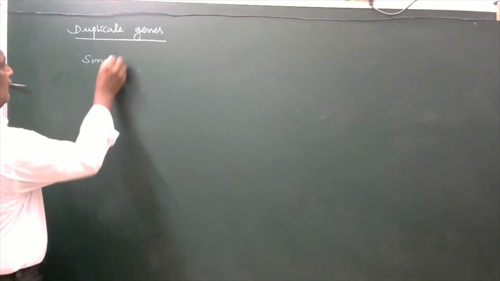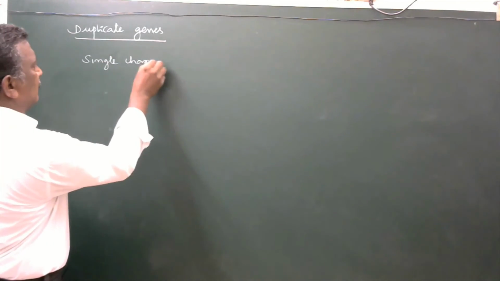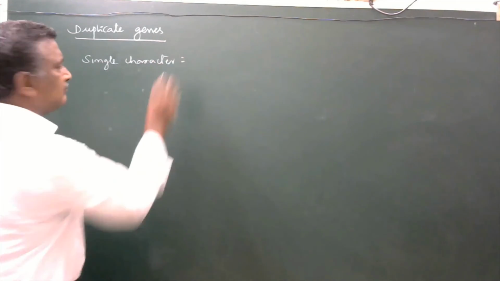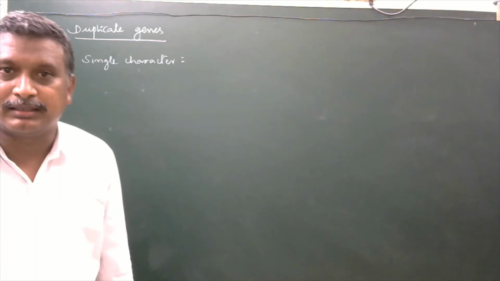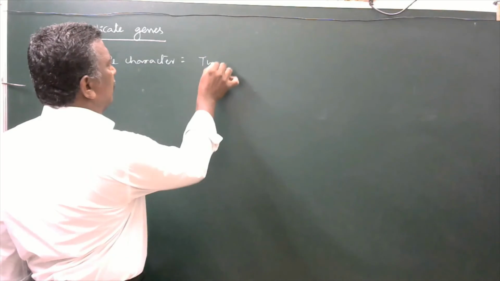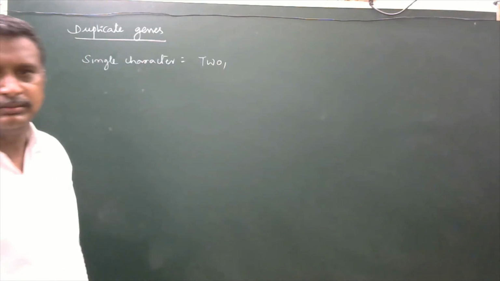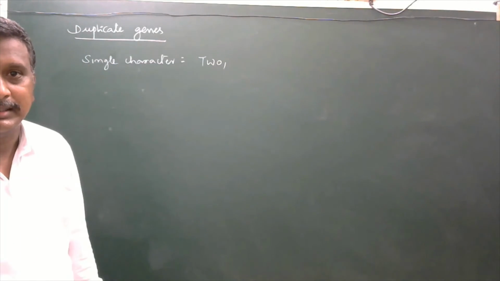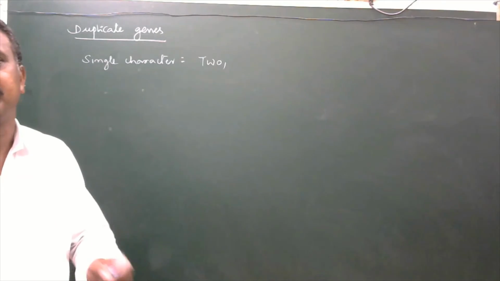So a single character here is controlled by two or more than two non-allelic dominant genes independently.